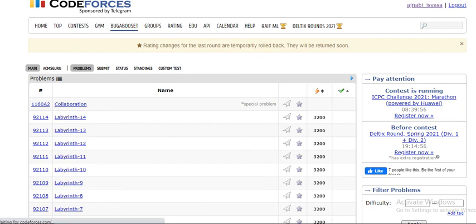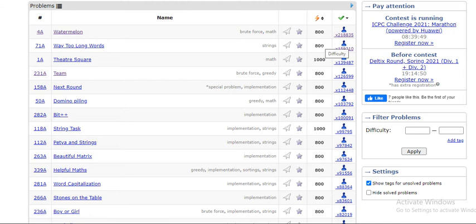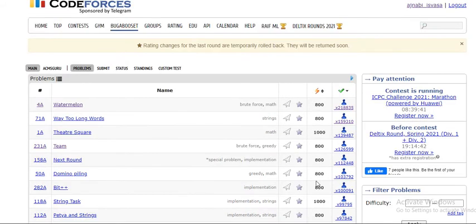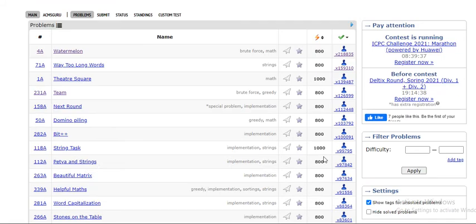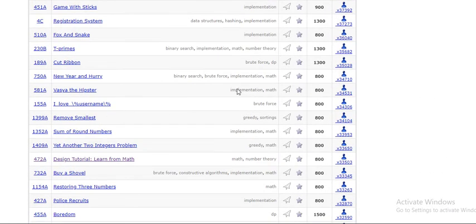Just see the ratings. The ratings are given here, right? If the ratings are between 800 and 900, then it means that it is easy for this website. Once you start solving these questions, you will also find them easy. These are the ratings which are given to the questions.